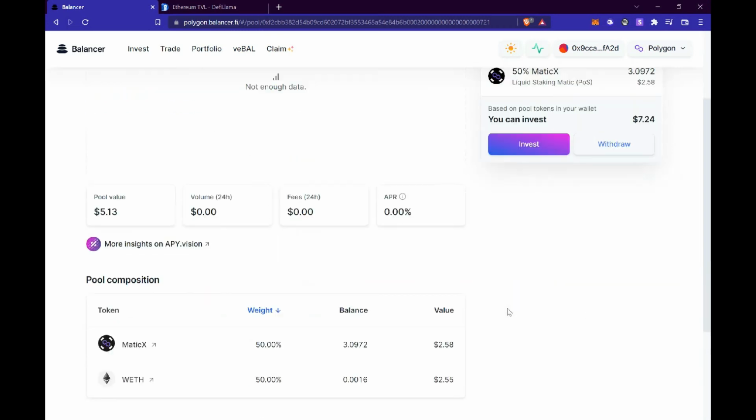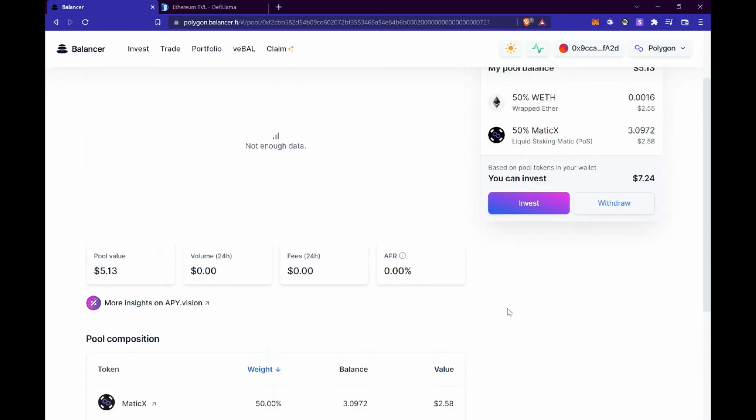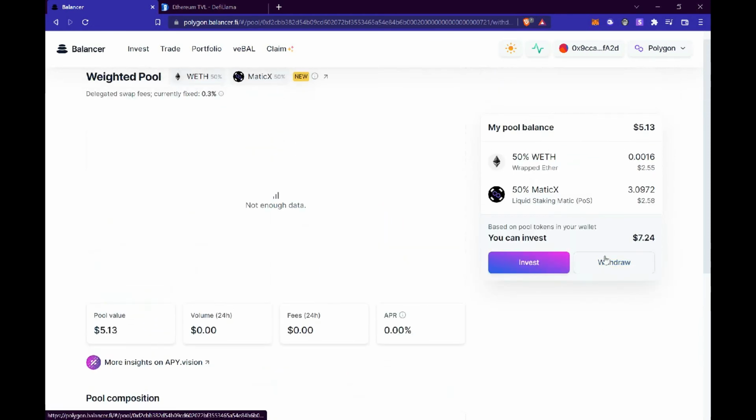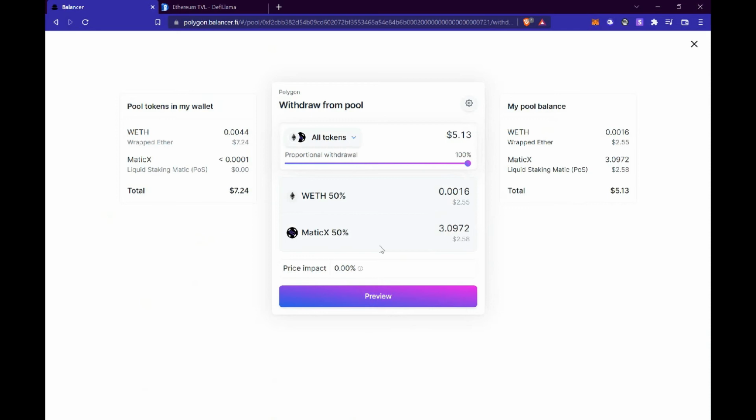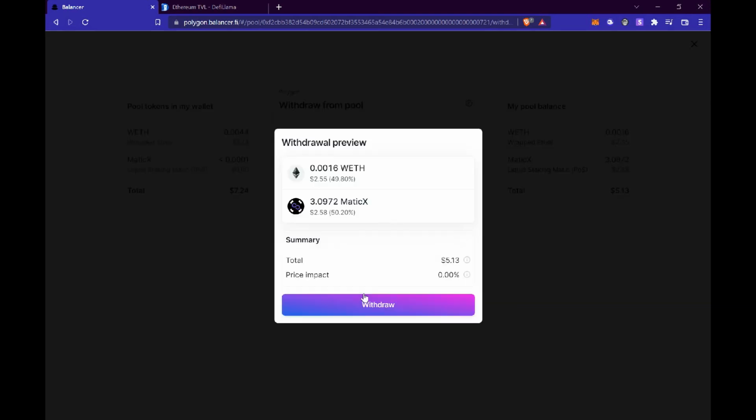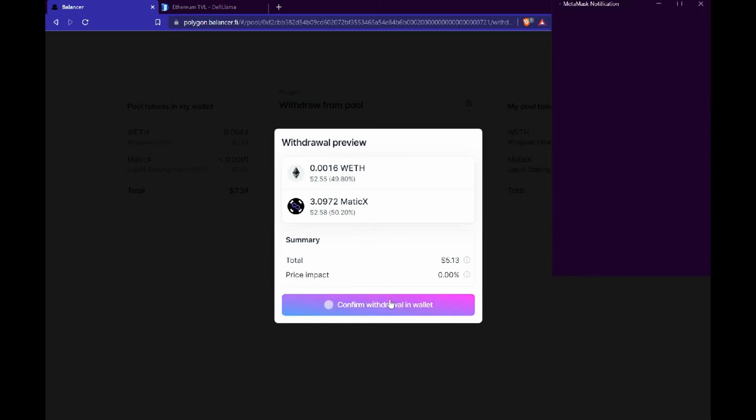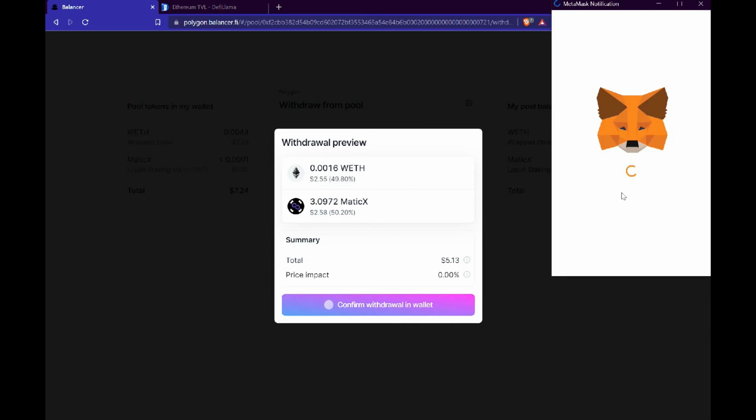But now I want to withdraw my funds. What I'm going to do from this pool that I have created, I'm going to click on withdraw, click on preview, or as you can see, all tokens, click on preview, and then over here we could see price impact, that's nothing. And from here we're going to click on withdraw. Now we need to actually confirm the withdrawal on our wallet so that the transaction will go through.